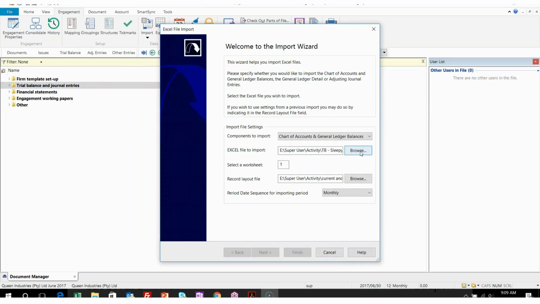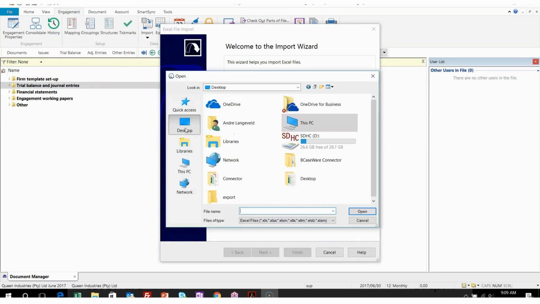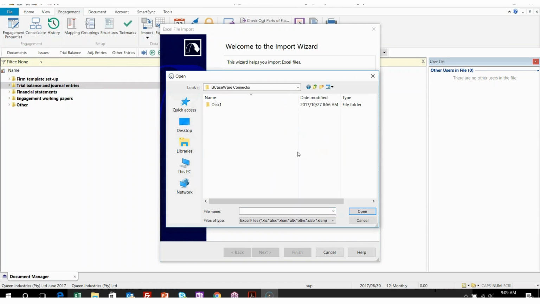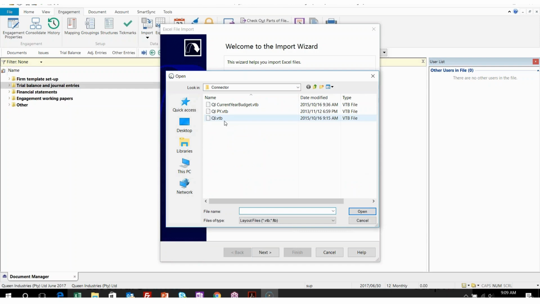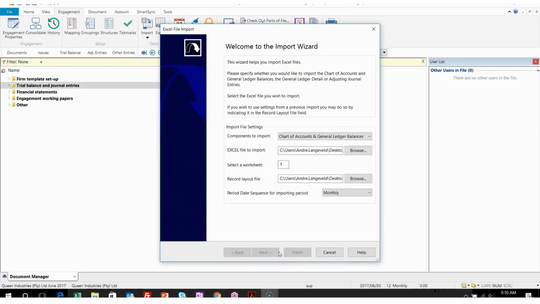That will also bring up the Excel sheet. I'm going to browse to my desktop, click on desktop, go to connector, and then Queen Industries. Remember, we've got three different sheets, so we'll be importing sheet 1 first, which will be our actuals for this training. Also, just to make the training easier, I've already created a VTB file for this. I'll click on Browse and select the QI, which will be for your current year actuals. I'll click on Open, and I'll click on Next.